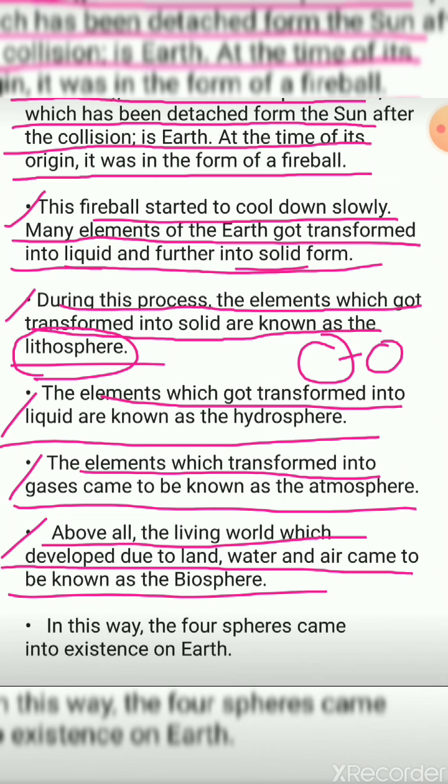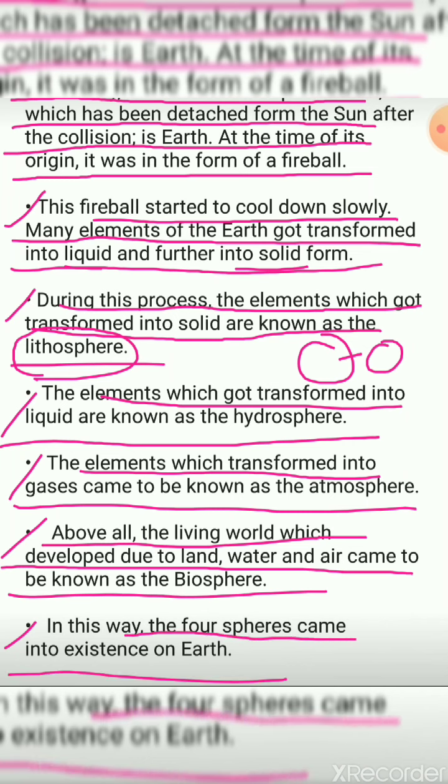biosphere. Above all, what is it? Land, water, air came to be known as biosphere. That means this biosphere on the earth contains land, water and air, that is lithosphere, hydrosphere and atmosphere, and the three elements contained are known as the biosphere. Next, in this way the four spheres came into existence.